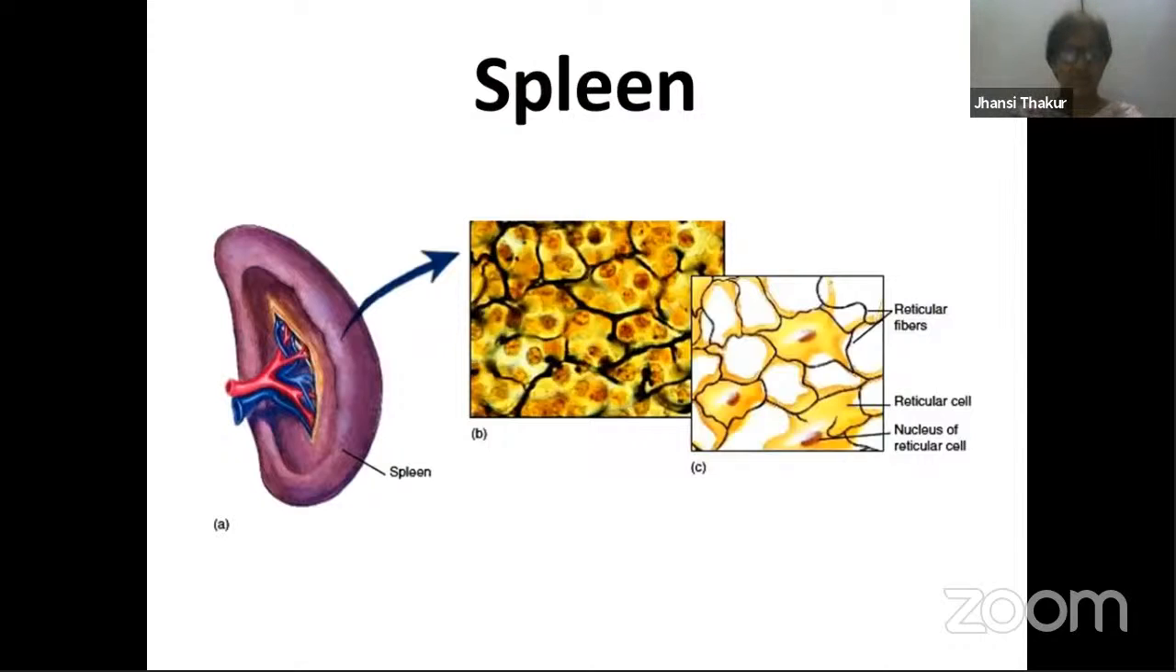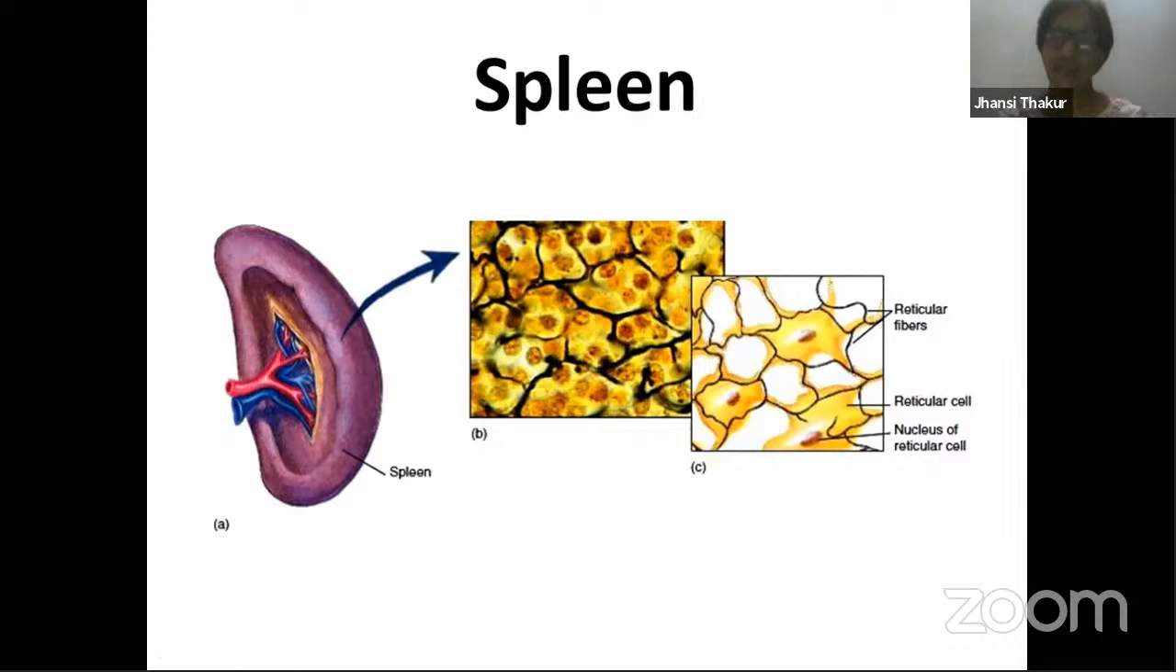So let's talk about the spleen. One of the organs that I have taken over here is the spleen. The outer covering of this is made up of this reticular tissue. The cells are like this. These are the reticular cells which secrete reticular fibers, forming a network, and that network provides support and strength to this spleen. Talking about spleen and liver, we will come across these terms even further.